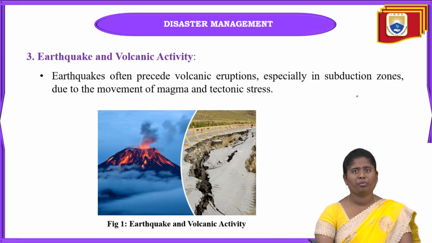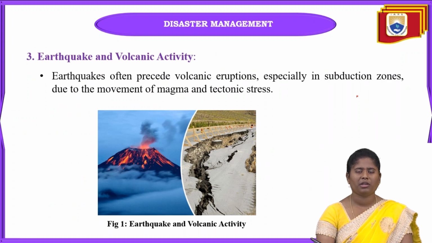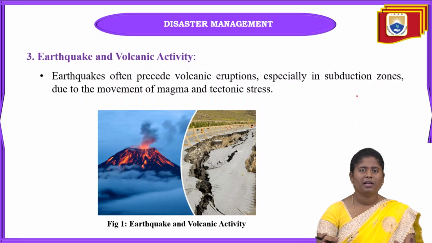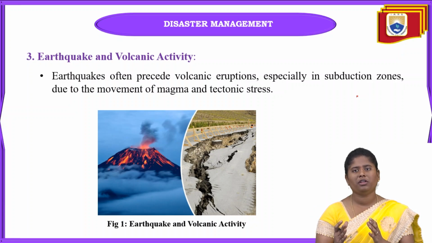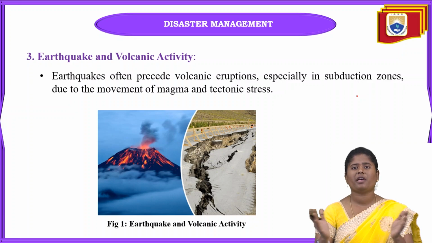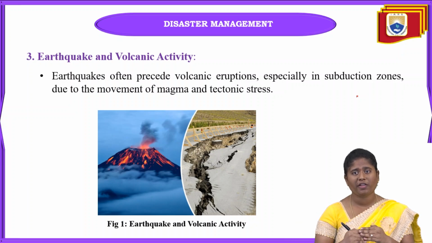And next is earthquakes and volcanic activity. What is the relation between earthquakes and volcanoes? Firstly, an earthquake starts first, through the movement of the tectonic plates. Due to the moving of tectonic plates, high temperature and pressure, and convergent, divergent and transform boundaries, some plates move away from each other and some slide past each other. After all these conditions, an earthquake happens.